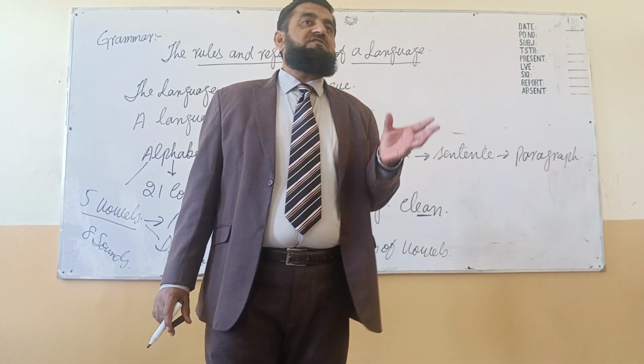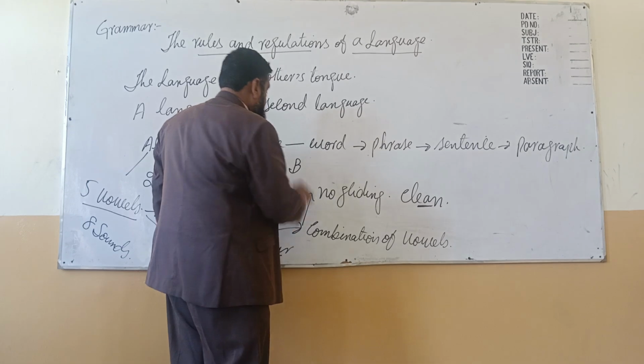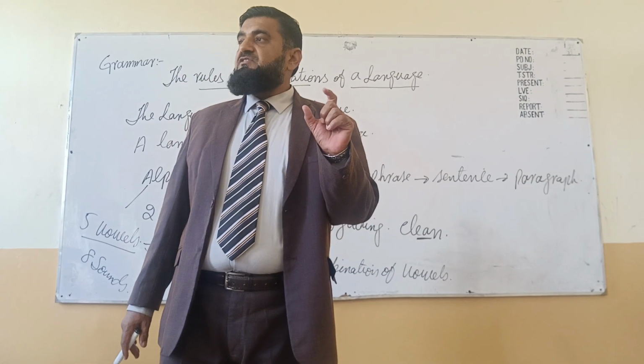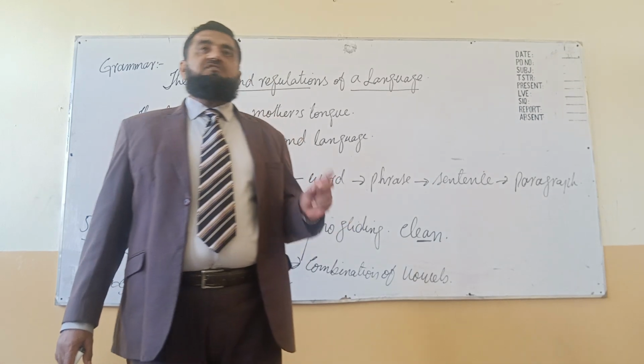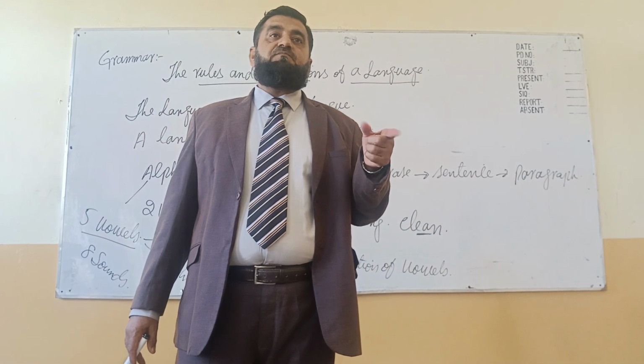That we call voiced consonants. For example, B, the sound is ba, the sound of G, the sound of J. There will be a buzzing sound, so they are voiced consonants.